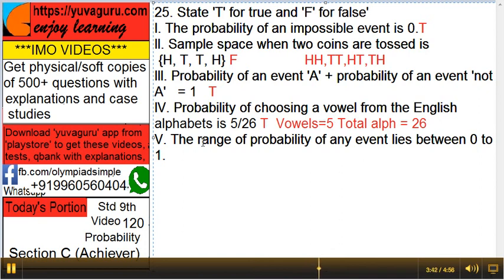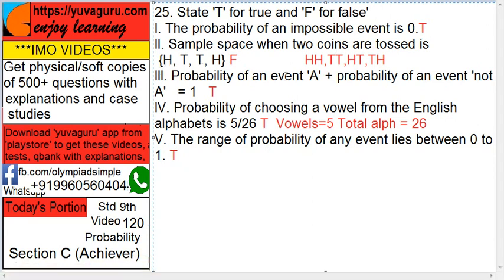Next, the range of probability of any event lies between 0 to 1. That's also true. Why? Just now we had seen in the first number, any event not happening is 0, and any event surely happening is 1. And everything is in between 0 to 1.